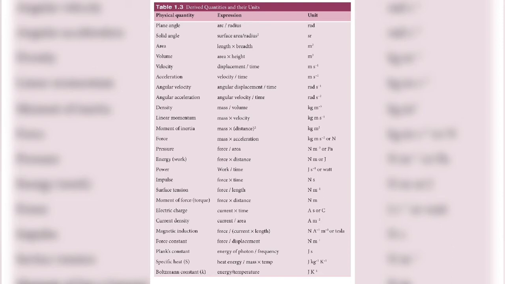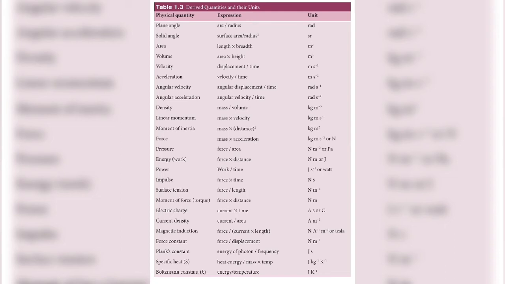Acceleration. Acceleration is nothing but rate of change of velocity. So the rate itself says that it is going to be divided by time. So velocity by time. Velocity, you have already derived what its unit is. So again you divide it by time, you get meter per second square. The next one is angular velocity. Again it will be rate of change of angular displacement. So radian per second.